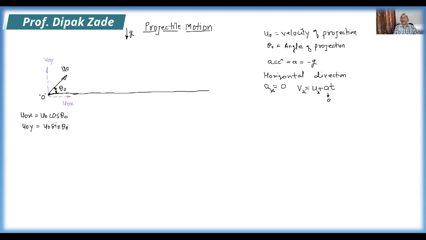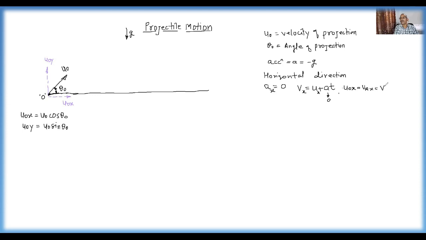That means what? Horizontal velocity doesn't change. Therefore, in the horizontal direction, what component are we getting? Say u0x, or if you look at any other point, say point A, it's a horizontal component of velocity. If we write one more component, say VBX, all these are constant. The horizontal component of velocity always remains constant in projectile motion.